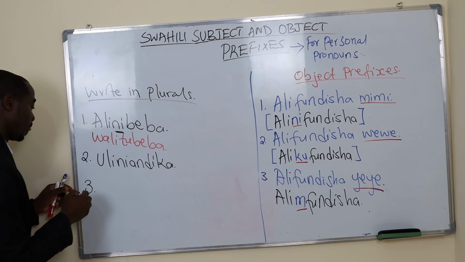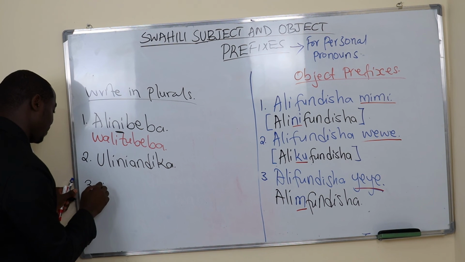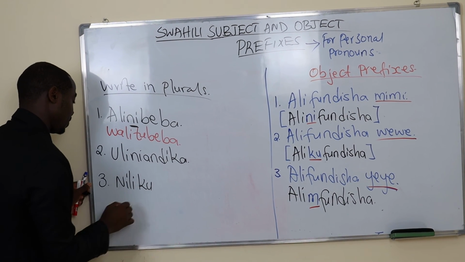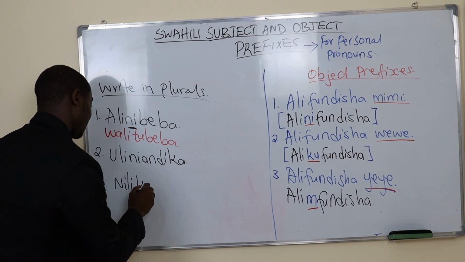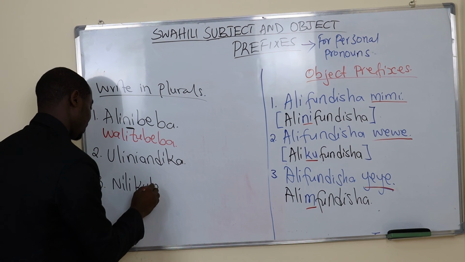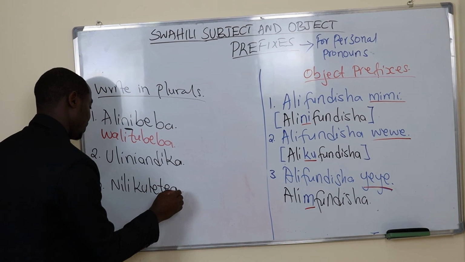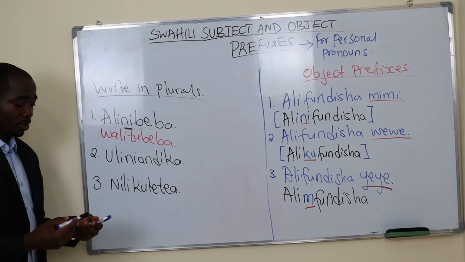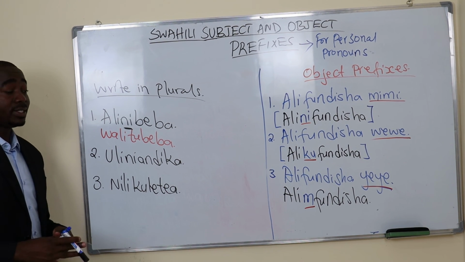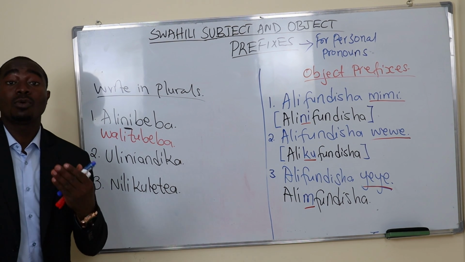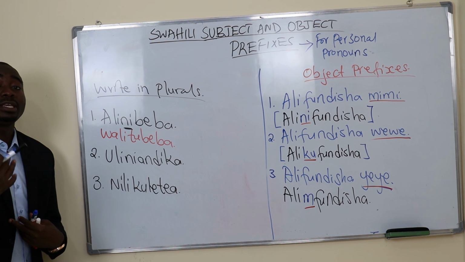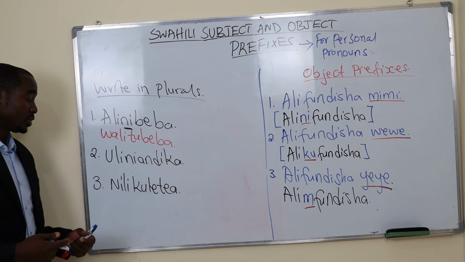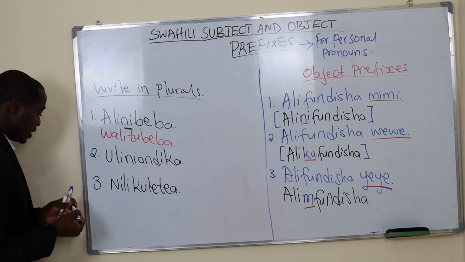Three, nilikuletea means I brought for you. If you brought someone maybe a gift, you can say nilikuletea zawadi, I brought you a gift. So what's the plural for this?